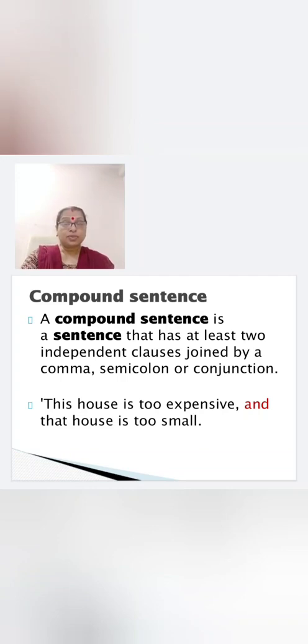Let's see the example. This house is too expensive, and that house is too small. So you find two independent clauses joined by the conjunction and.